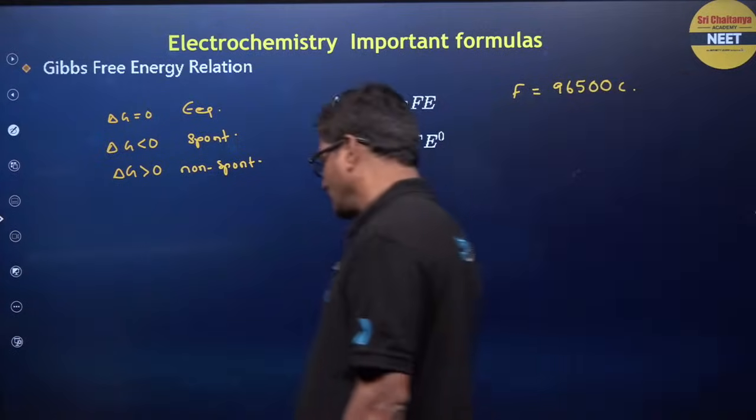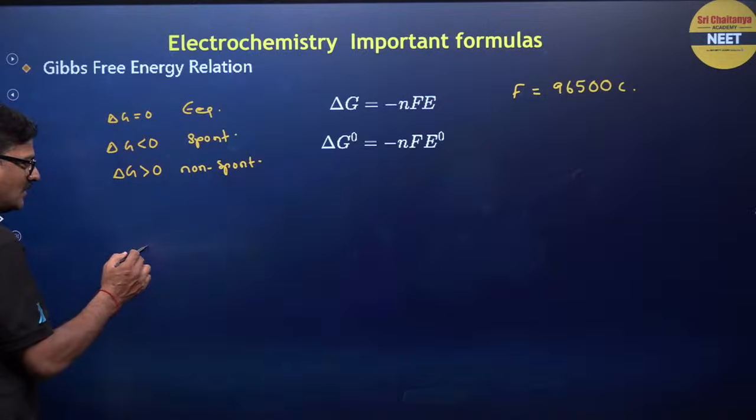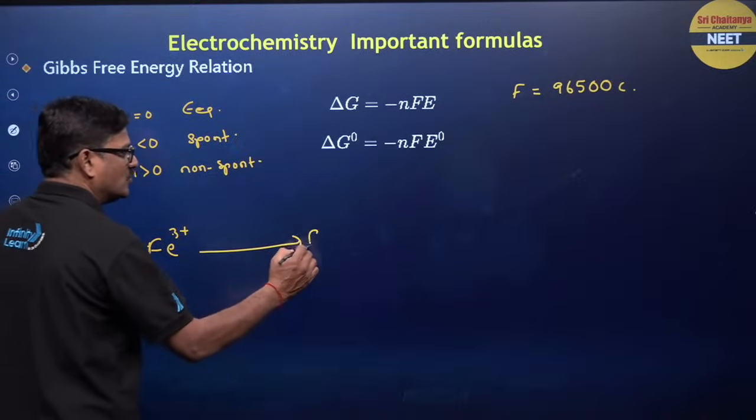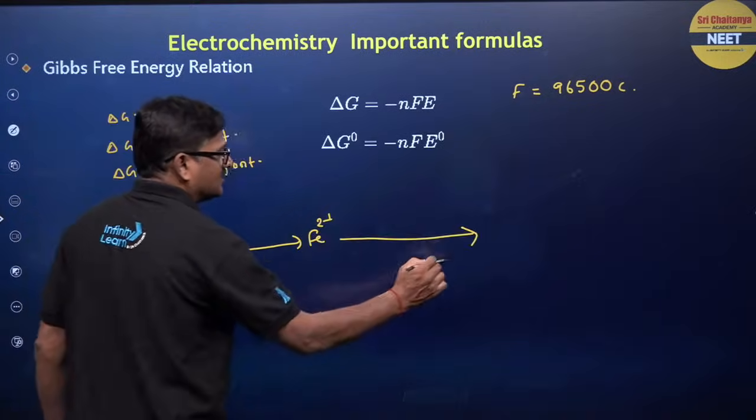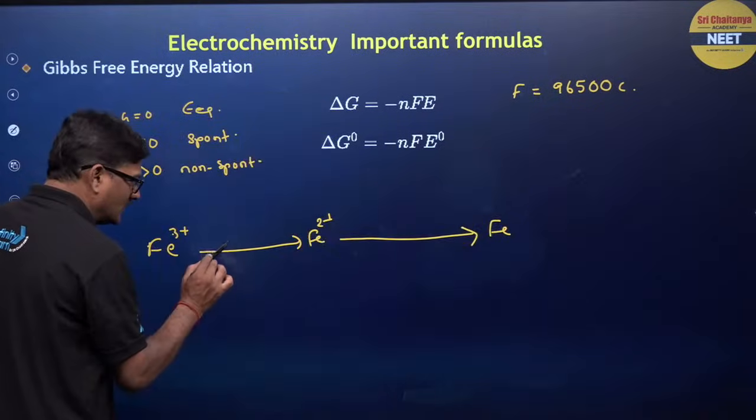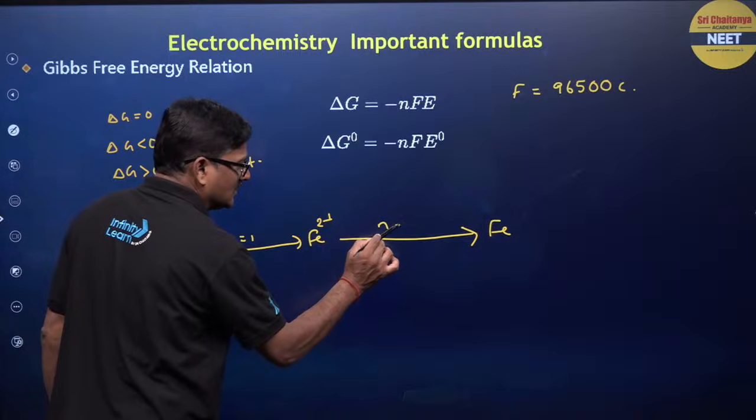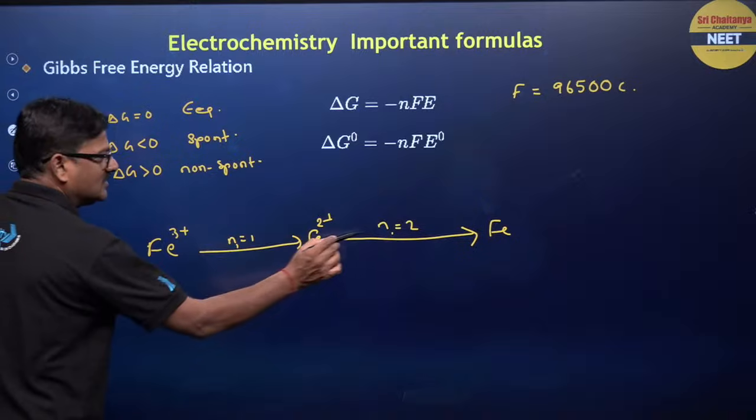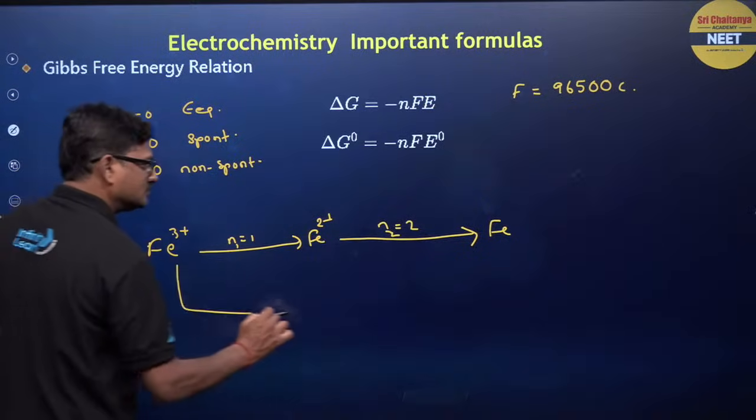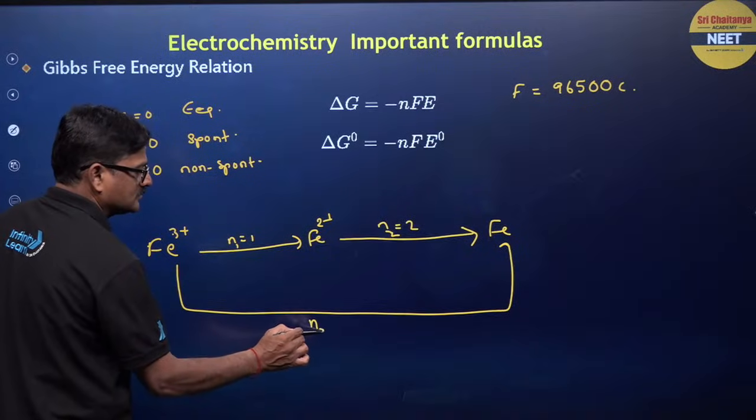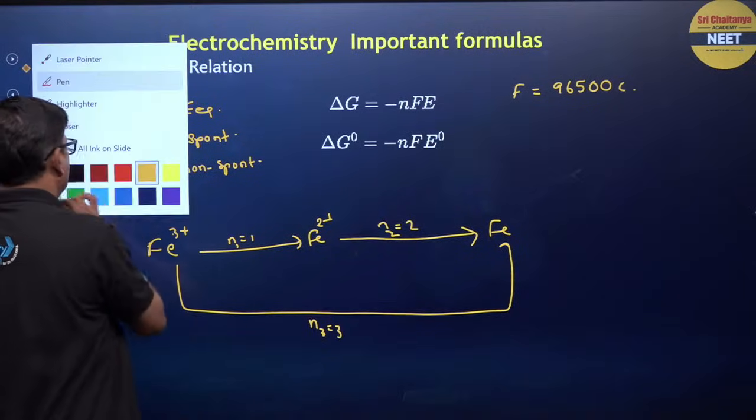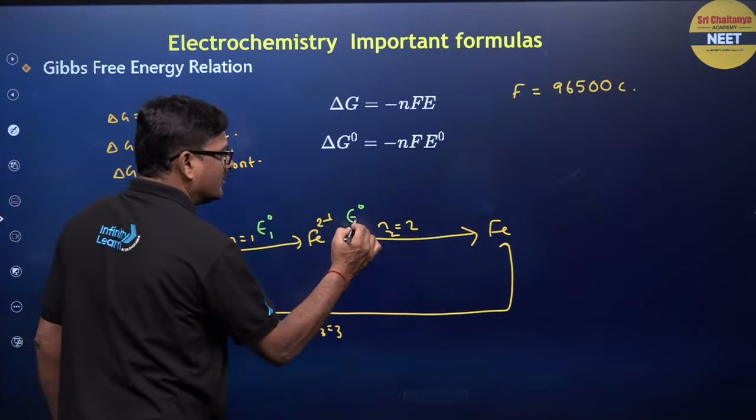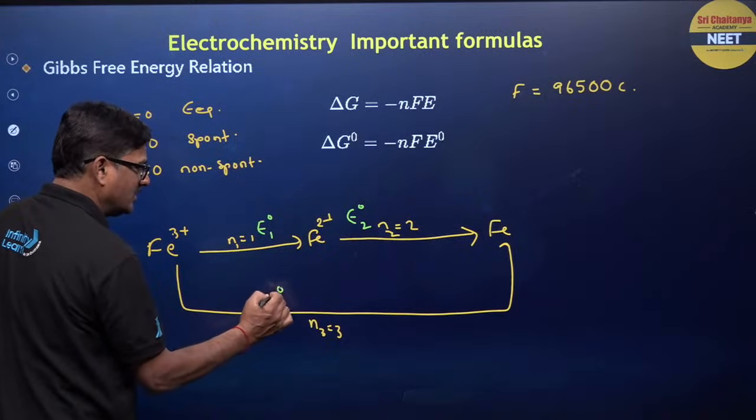And if you consider here, Fe 3 plus is converted into Fe 2 plus, and here it is going to be Fe. Here it is going to be n is equal to 1, n is equal to 2, and here n is equal to 3. Here I want to say this is E naught 1, this is going to be E naught 2, this is going to be E naught 3. Right?